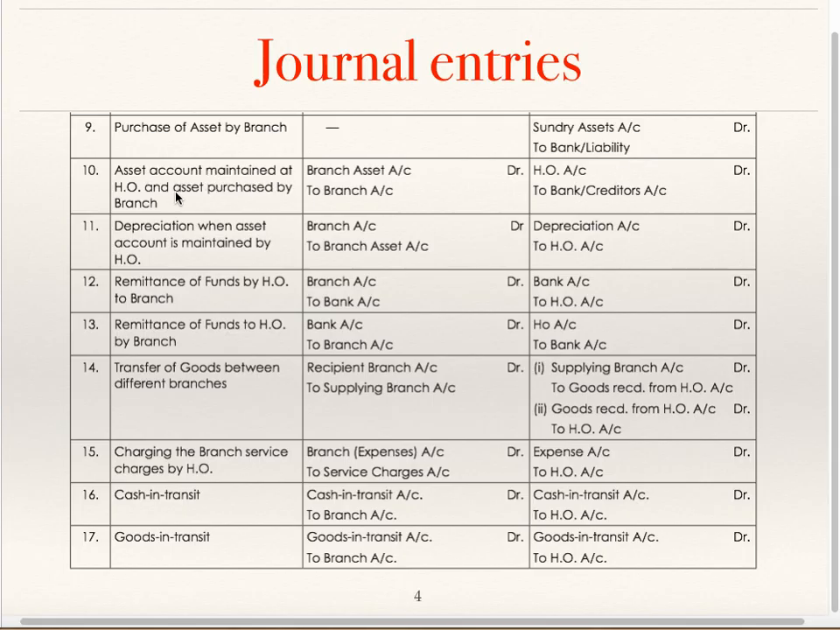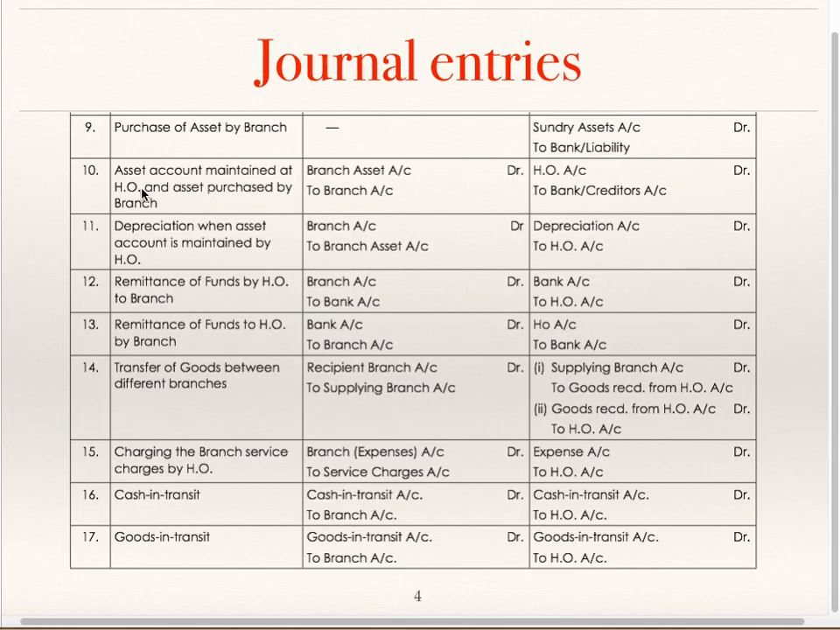Asset account maintained at head office and asset purchased by branch. Branch has purchased the asset. Money is going out of branch. So in the books of branch, you are supposed to credit bank or creditors. But asset account is maintained in head office. It is not maintained at branch. This entry is very, very important. Journal entry number 10 and 11, very important entries.